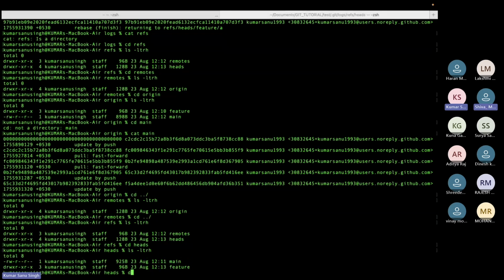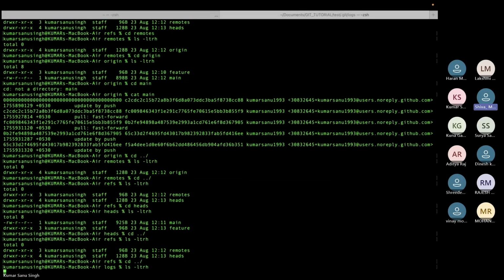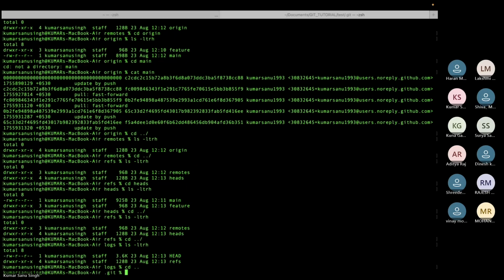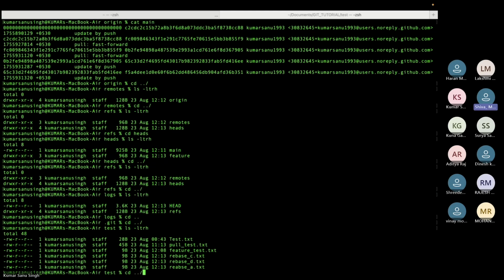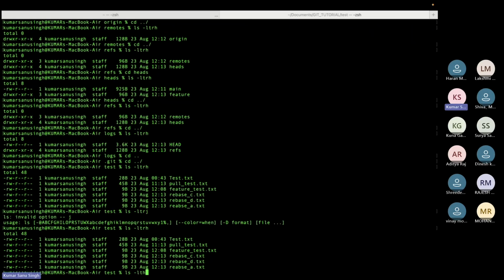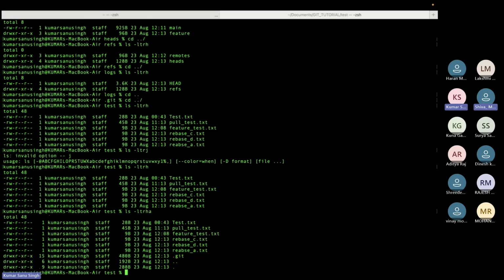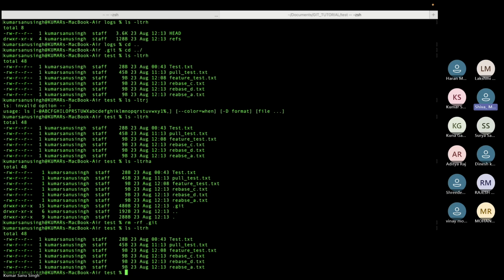If by mistake this .git is deleted by someone, what will happen? Everything will be gone. Shall we try that? Yes, we can. Don't try it in your organization's repository. Let's try it here. So .git is gone, rm -rf .git. Deleted.